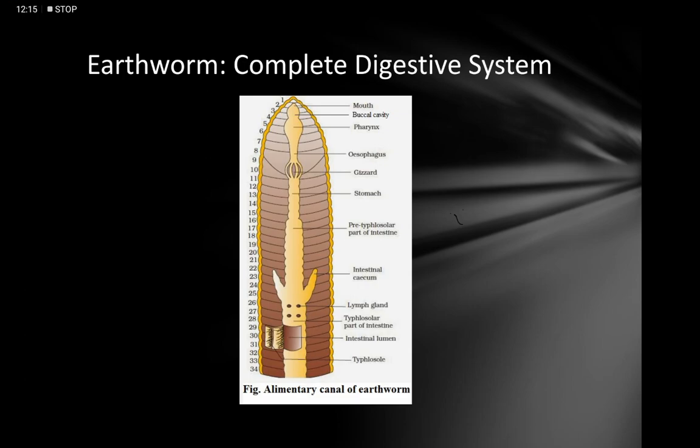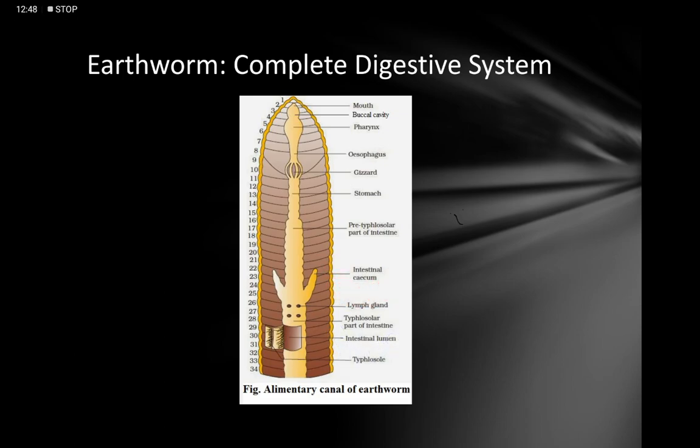Okay. Now we shall move to another part of the digestive tract, that is the 26th segment. Now concentrate on the 26th segment. Here you will observe there is an extension running upwards, a leaf-like structure running upwards on either side of the intestine. This side one and the other side another one. It is called the intestinal cecum. What is it? Intestinal cecum.